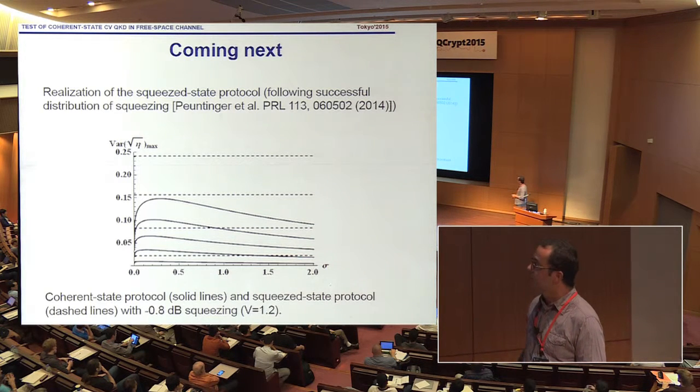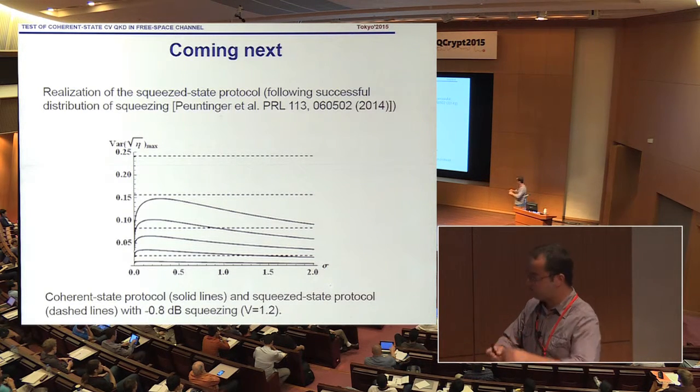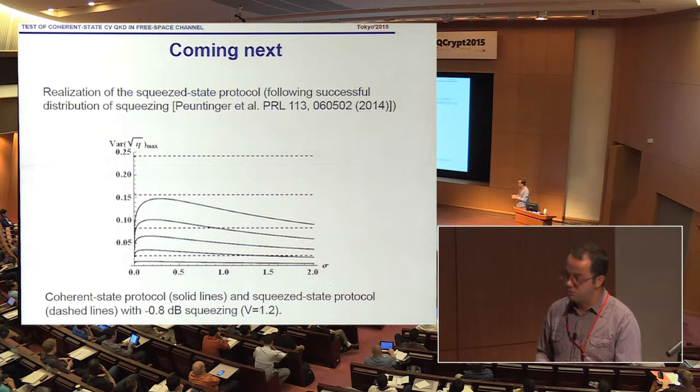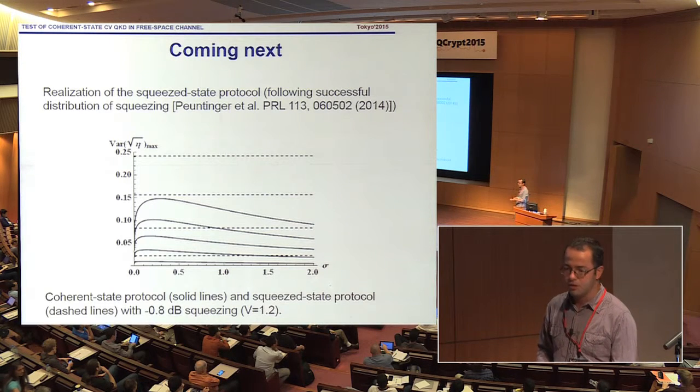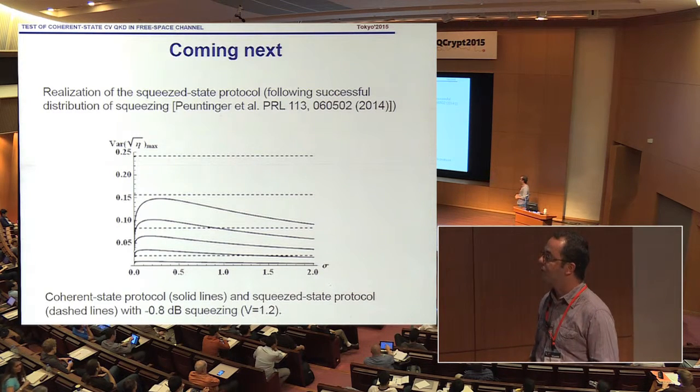These are flat lines. So we can quite improve the performance of the protocol, and in certain conditions, we wouldn't need to perform post-selection. We would be able to go with the whole transmittance range.